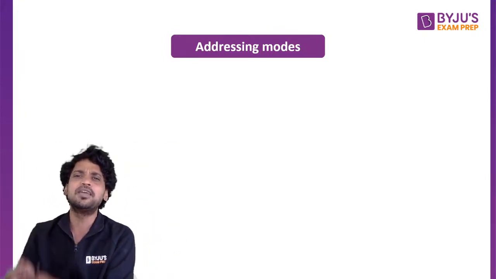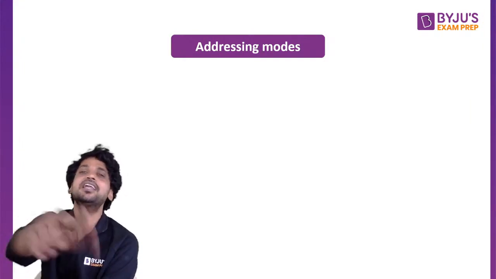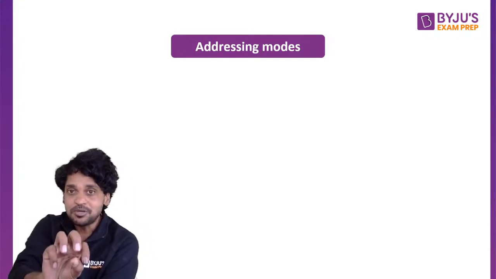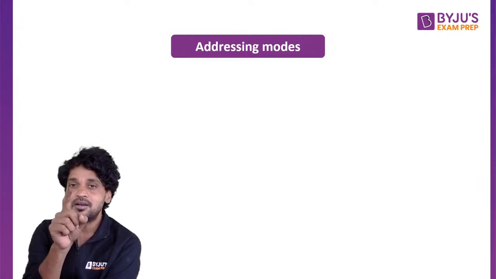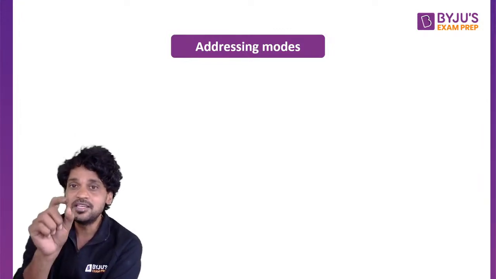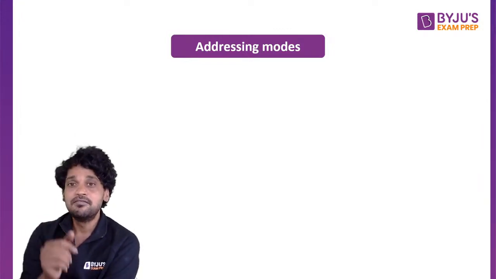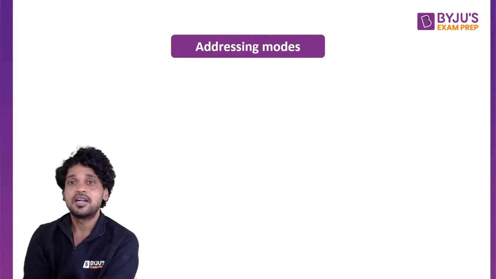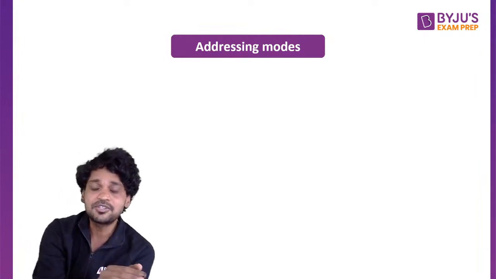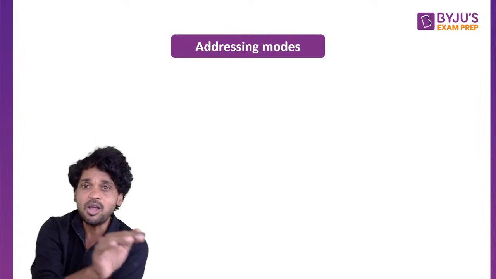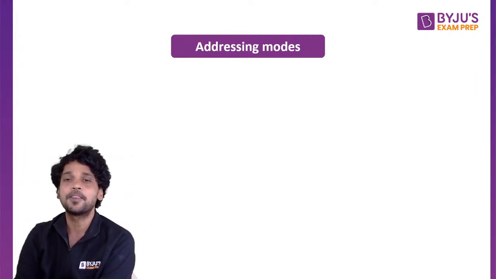Finally, the ALU will be able to perform the operation. For that, we need to get the operands, right? These addressing modes give the programmer a provision to access all the features of a program.